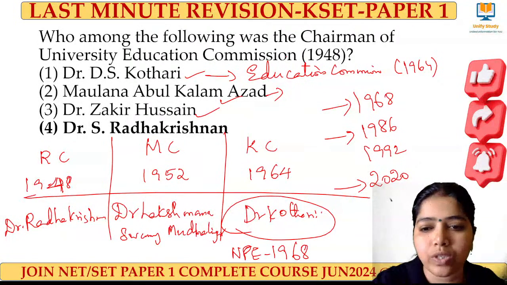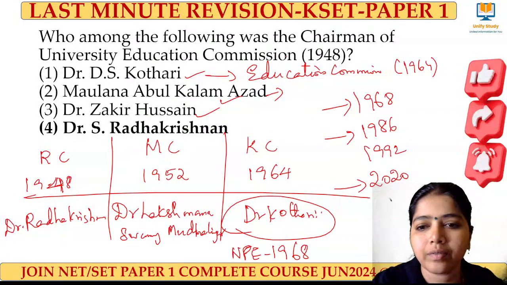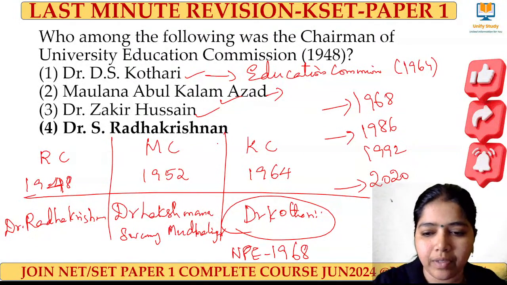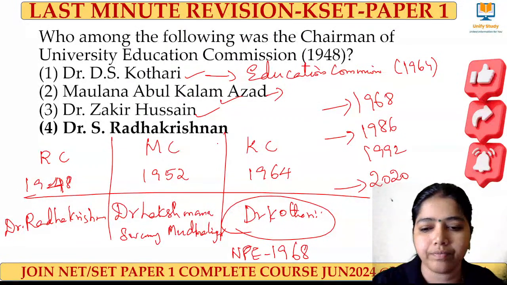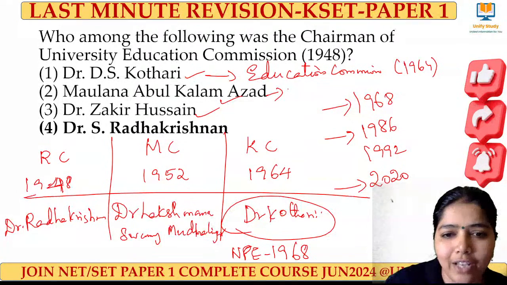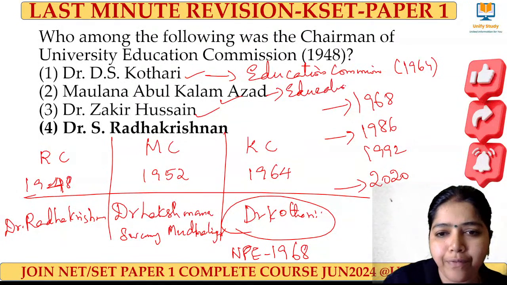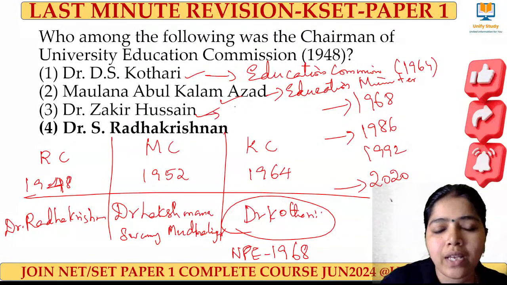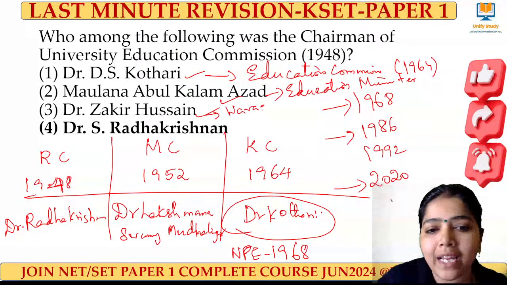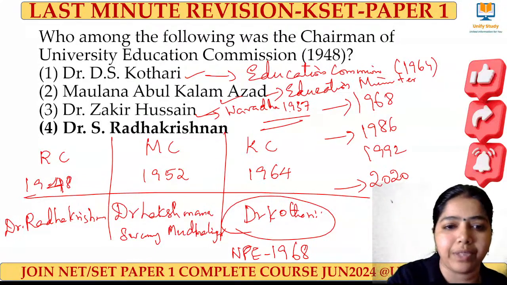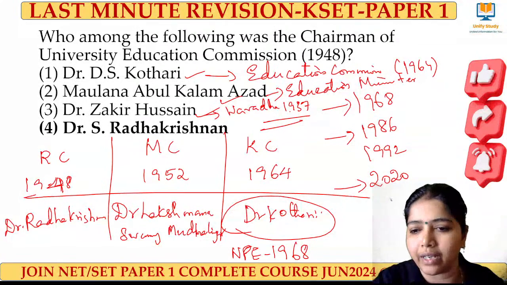He is the first education minister, the education minister after independence. And Zakir Hussain, Wardha scheme, 1937 Wardha scheme: he is the chairperson of that committee. Very good, clear.